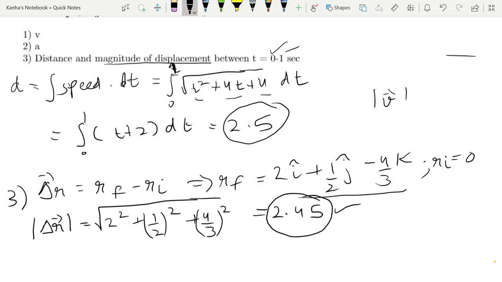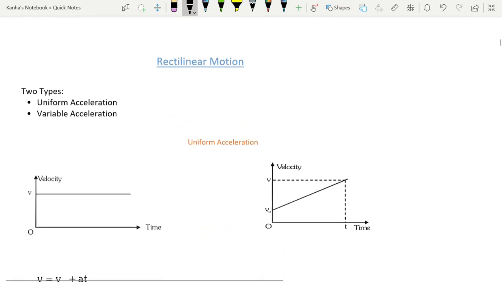So what we learned from this question is how to calculate distance. If you are given a velocity vector as Vx plus Vy plus Vz, to find the distance you integrate the speed, and to find the speed, you find the mod of V. Alright, let's move to the next section.